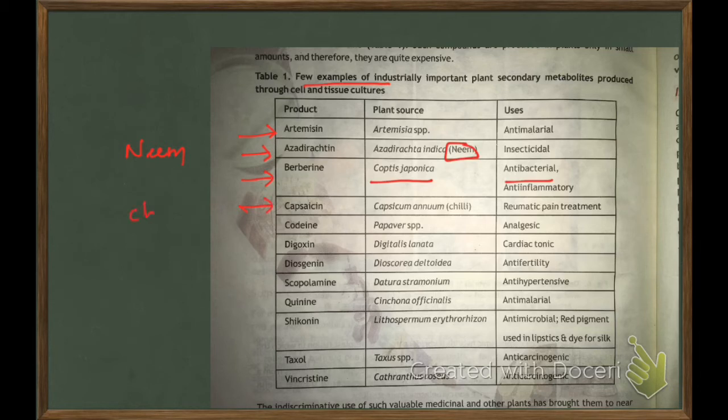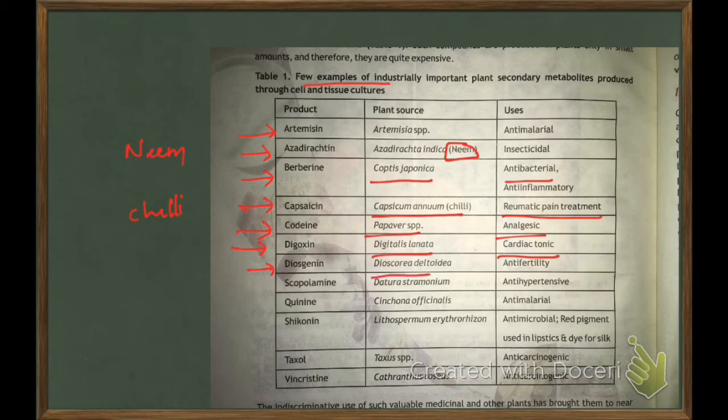Capsaicin, from the chili, Capsicum annuum, has a role in rheumatic pain treatment. Codeine from Papaver species is an analgesic. Digoxin, from Digitalis lanata, is a cardiac tonic.